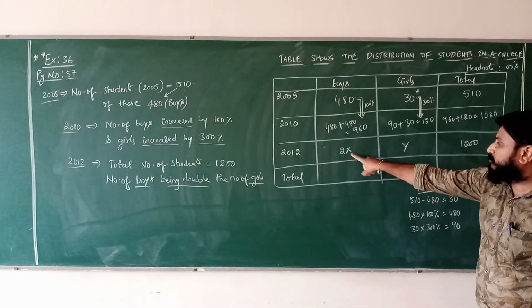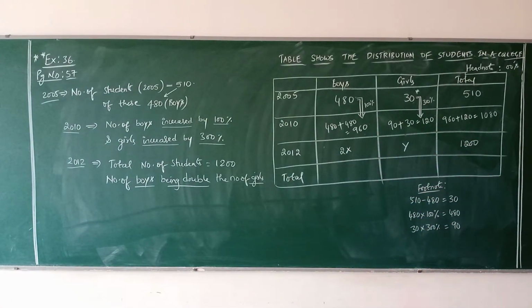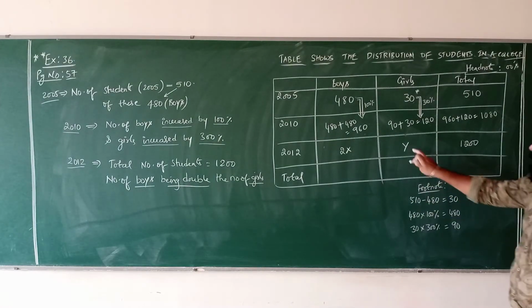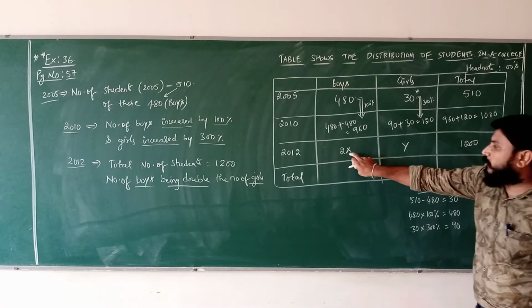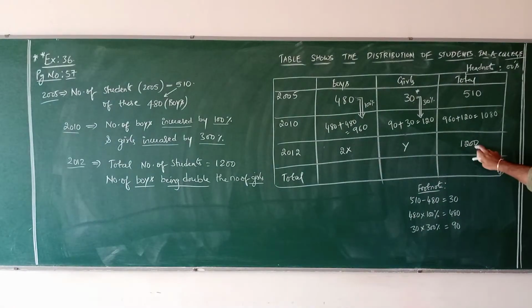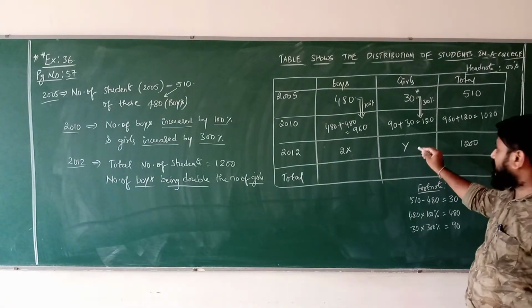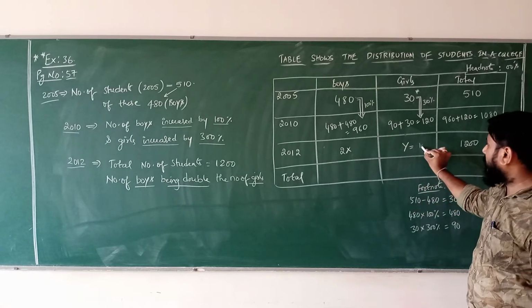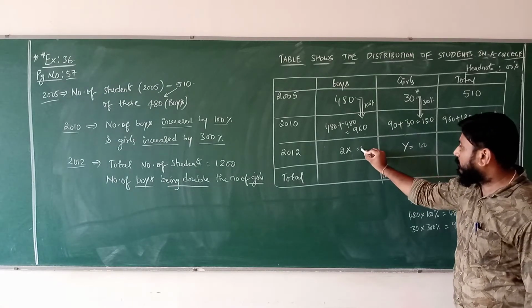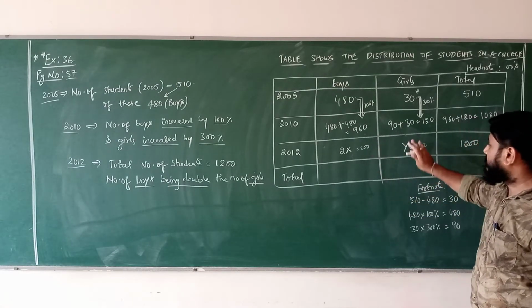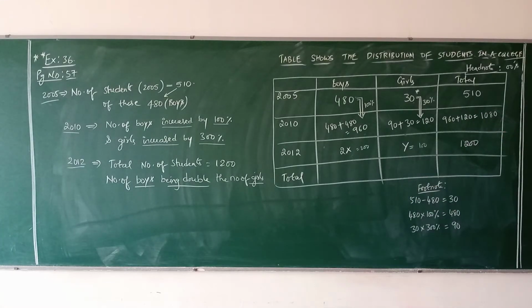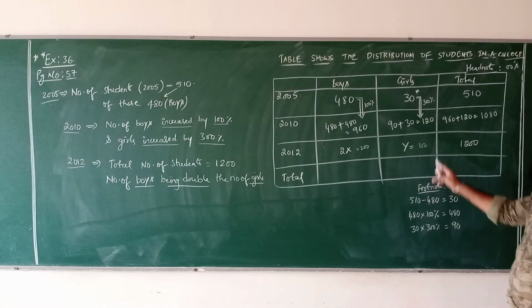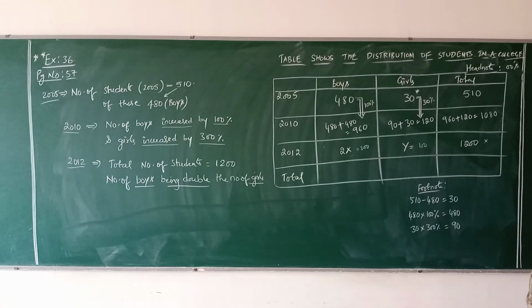Number of boys being double the number of girls. This way, exactly what value of x if you substitute, you will be getting 1200. See, for example, here if you make 100, if you make 200 here, then what it will become? 300, but which doesn't match.